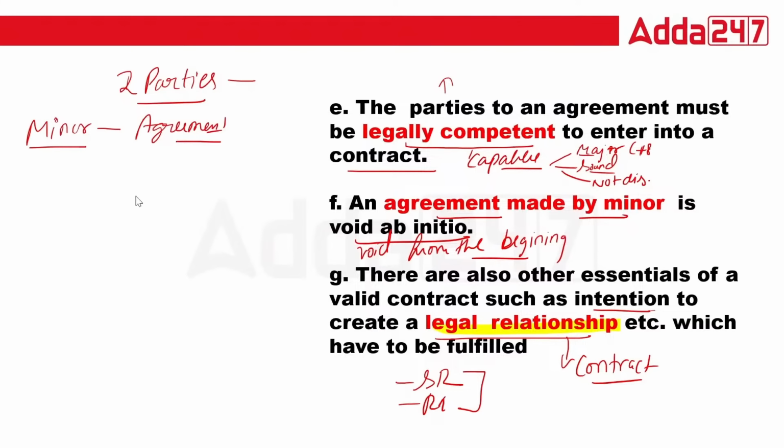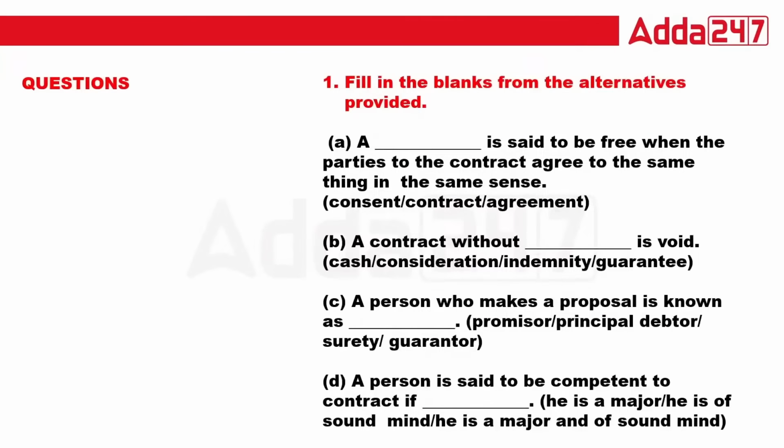What is the right answer? Suppose if Nikita ma'am wants to sell a black car, the other party also has to think of the same black car. It means the same thing in the same sense.